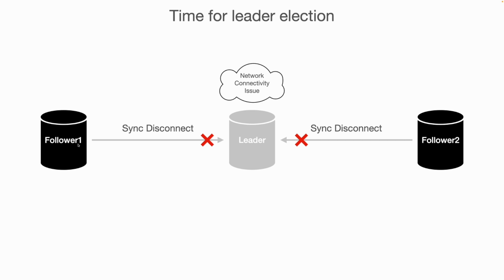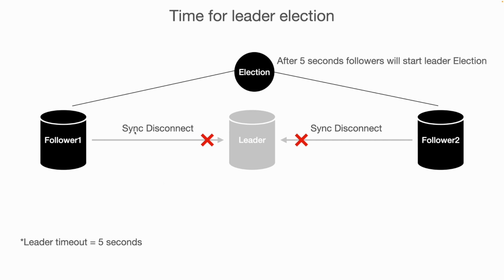So once we elect the new leader, then we might lose some data because the old leader might have some data that is not synced with these two followers. So from that point of view, we need to configure the leader timeout. Let's suppose the leader timeout is 5 seconds. So after 5 seconds, these followers will start the leader election. Once we start the leader election, as we discussed, we might lose some data because the older leader might have some unsynced data.